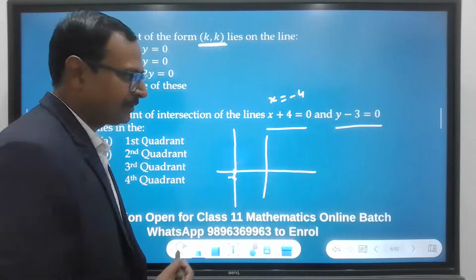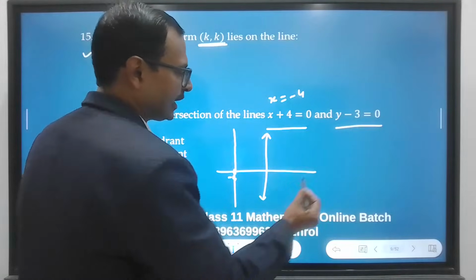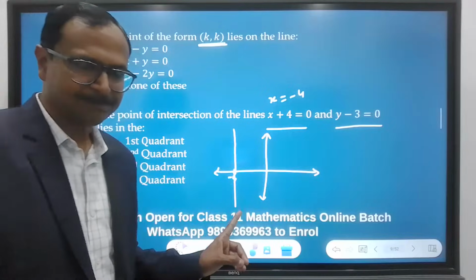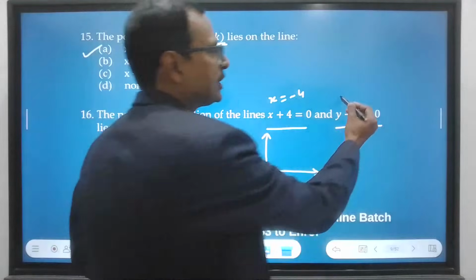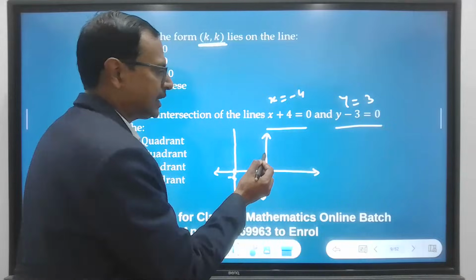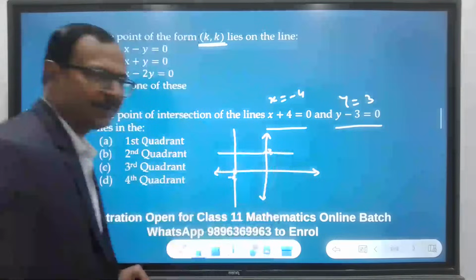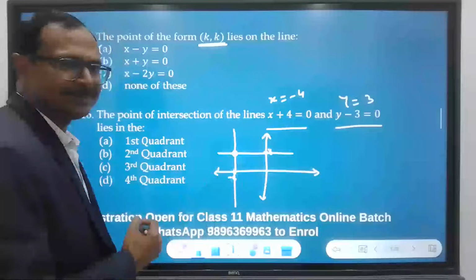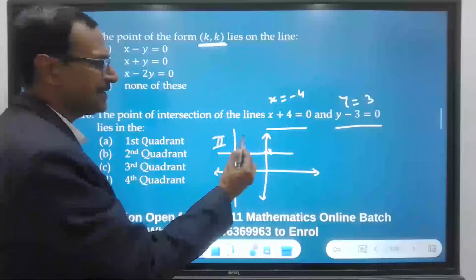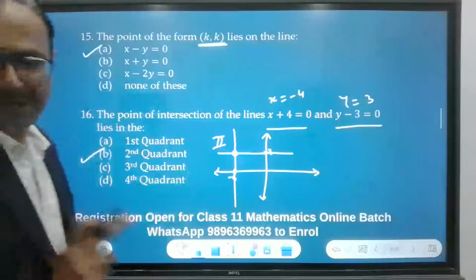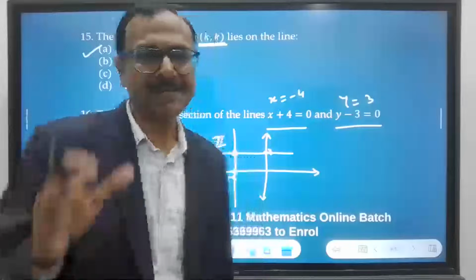Okay, done. I'll put arrows so that you don't get confused. This is the line x equal to minus 4, sorry, and y equal to 3. y equal to 3 is this line. So where will the point of intersection lie? Which quadrant is this? It is the quadrant, and the answer for the question is B. So for 16, it is B.